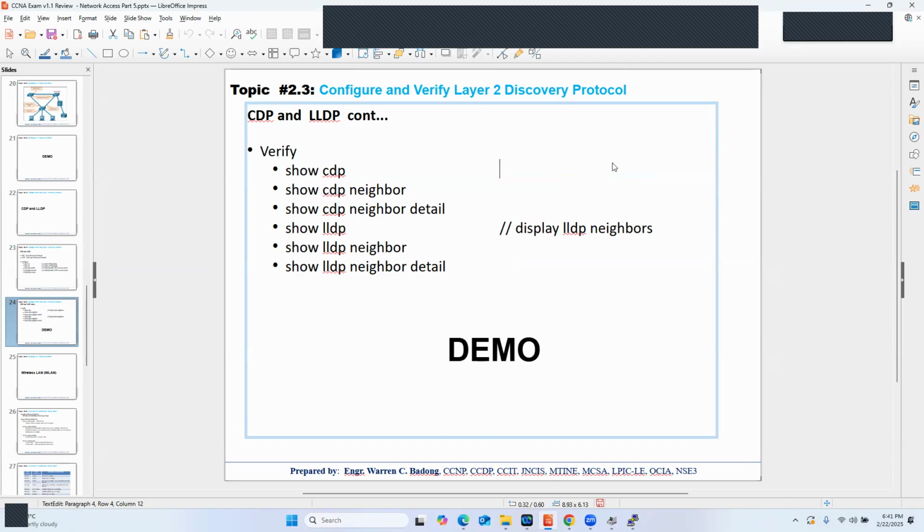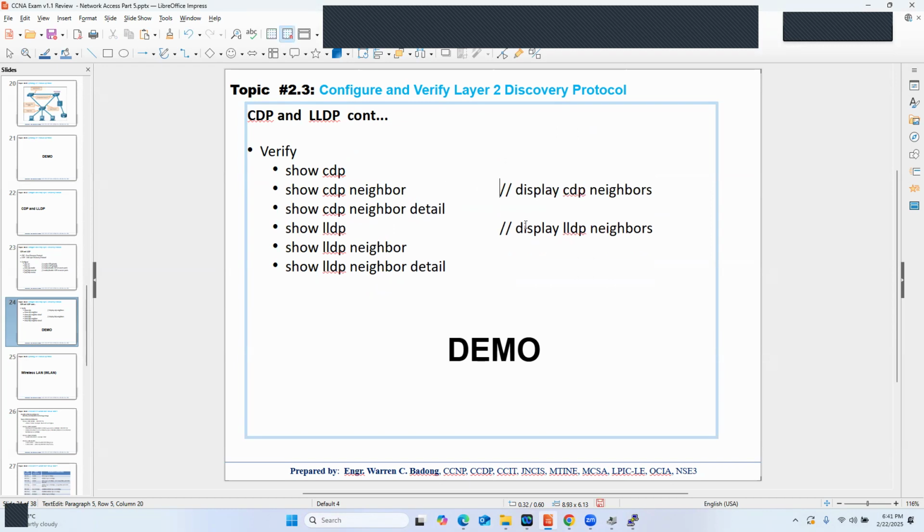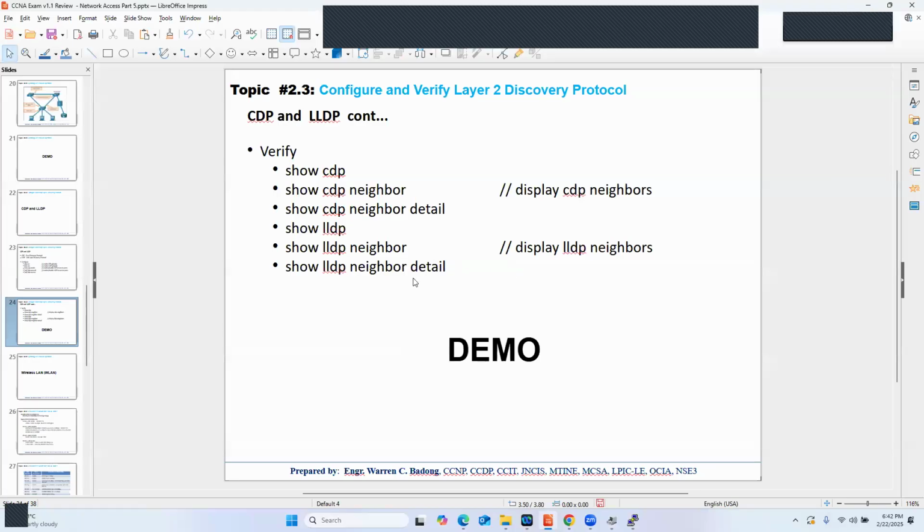So we'll see what information we can get out of CDP as well as LLDP. Yan. So let's have a demo. What would be our topology? Our topology is this.